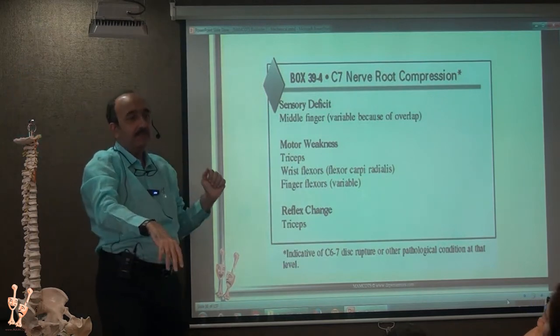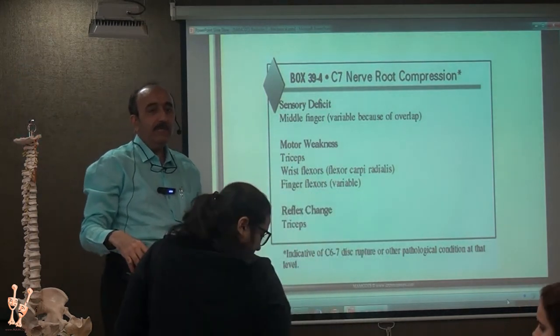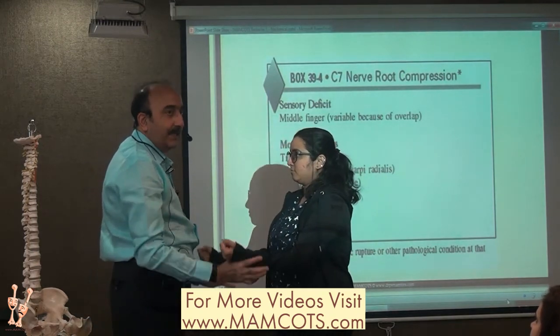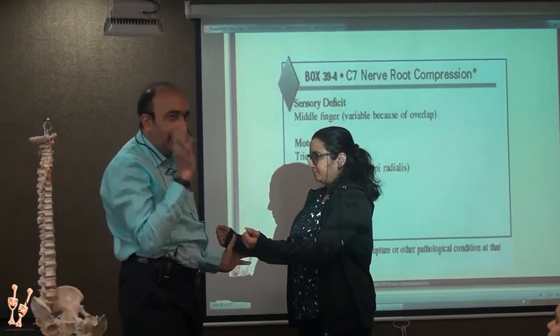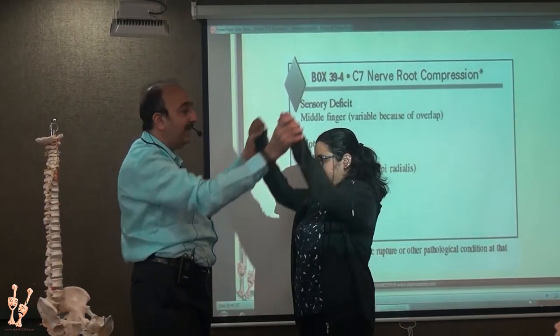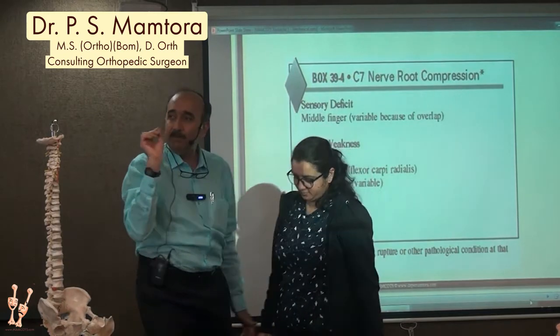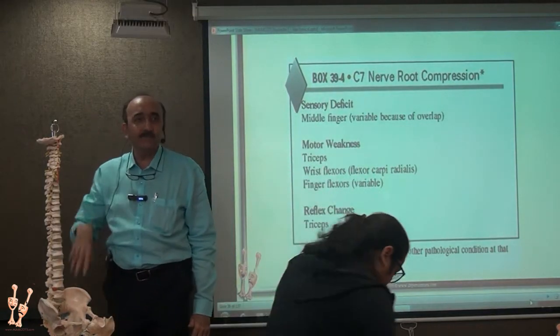Normally triceps we examine like this, push down. Sometimes when you are sure clinically that it looks like C6-7, get them here and then do this. That time you may be able to pick up that 4+ situation.